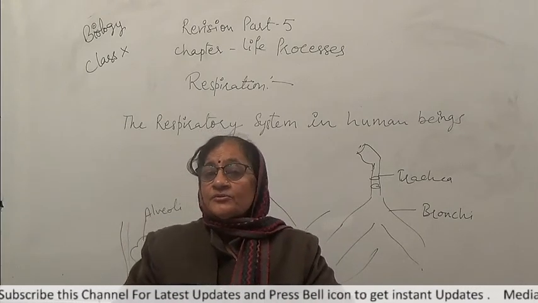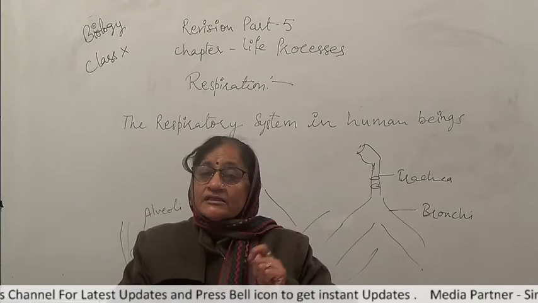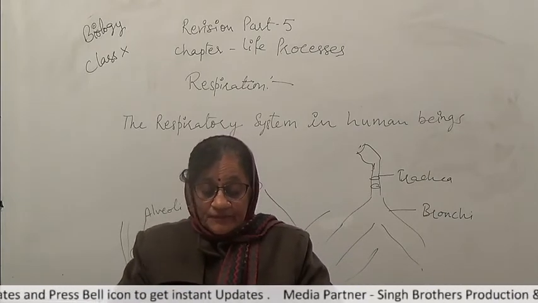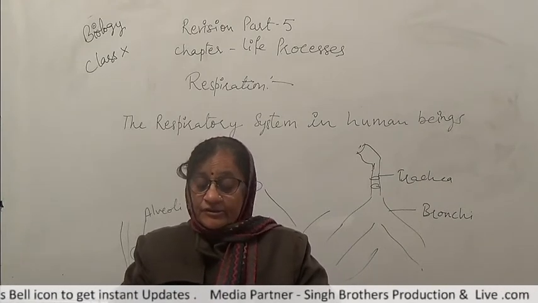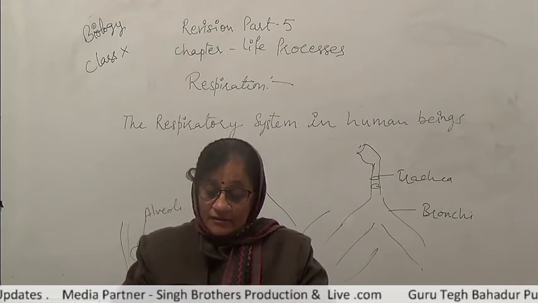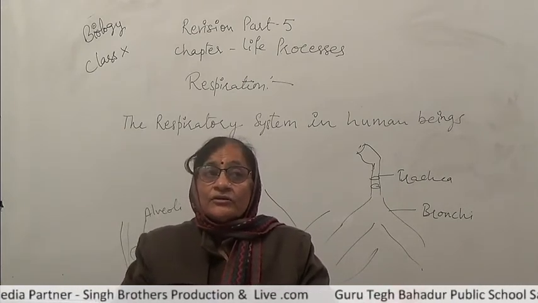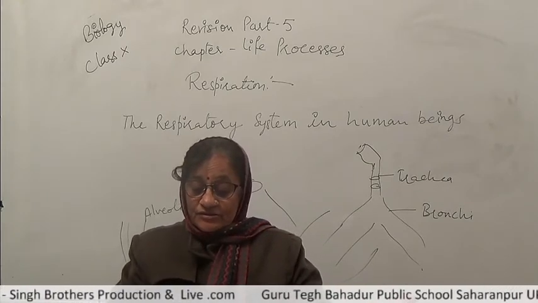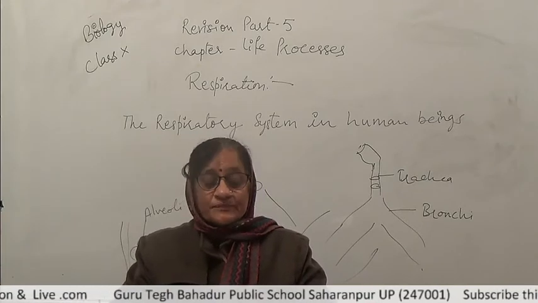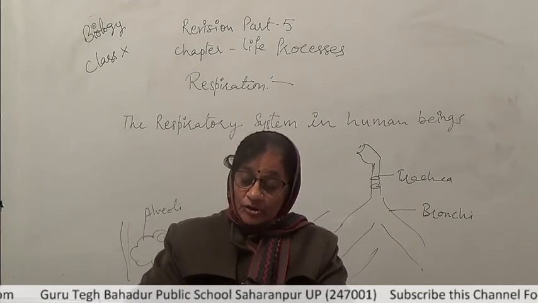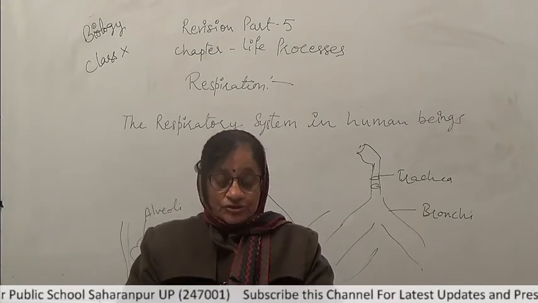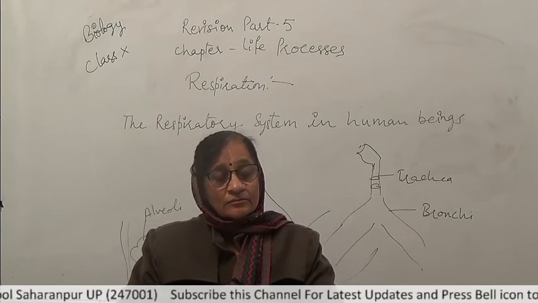Now, transport of oxygen. The respiratory pigment present in the blood, that is the hemoglobin, takes up oxygen from the air in the lungs and carries this oxygen to the tissues which are deficient in oxygen before releasing it. In human beings, the respiratory pigment, that is hemoglobin, is present in the red blood corpuscles and it carries oxygen to different tissues of the body.